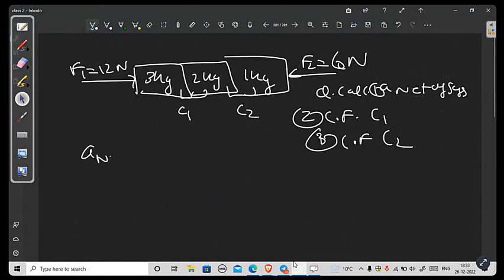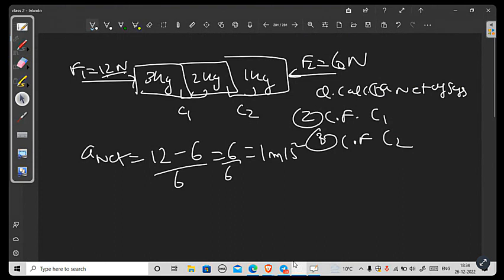How do you calculate the net force on the system? Since there are two external forces and they are opposite, 12 Newton is on the right side and 6 Newton on the left side. So the net acceleration will be 12 minus 6 upon the total mass of the system, which is 3 plus 2 plus 1, 6 kg. So 6 upon 6 will be 1 meter per second square. That is your net acceleration. This is your first thing.